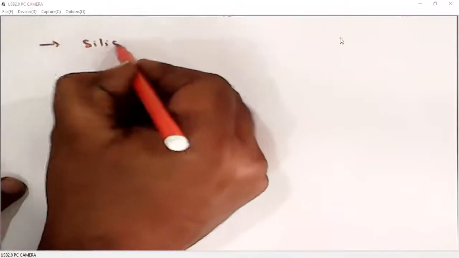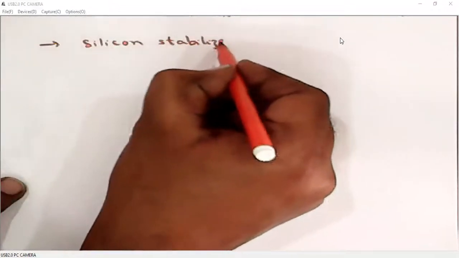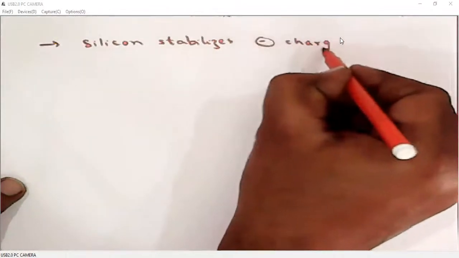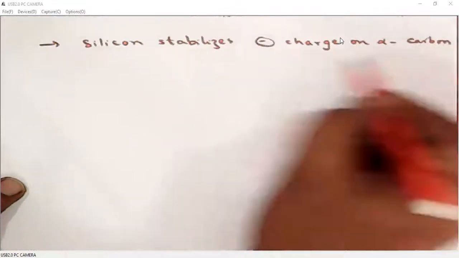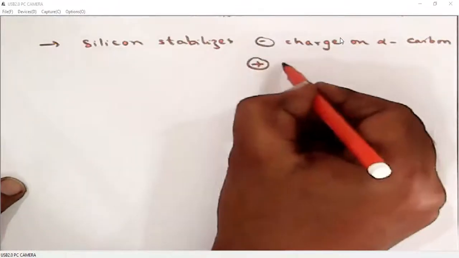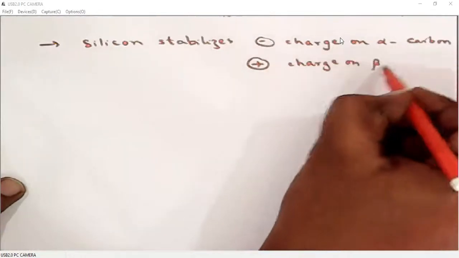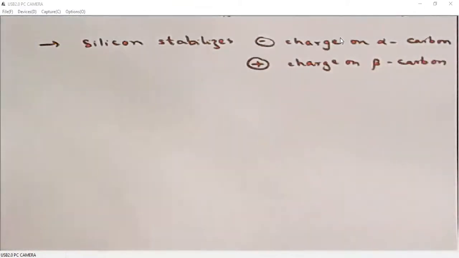Next, silicon stabilizes negative charge on alpha carbon and positive charge on beta carbon. Silicon stabilizes negative charge on alpha carbon, positive charge on beta carbon.